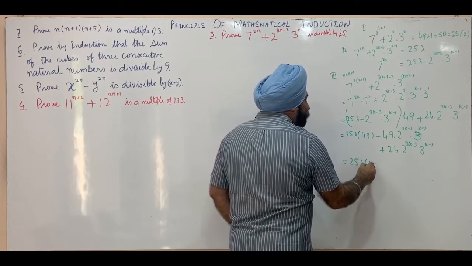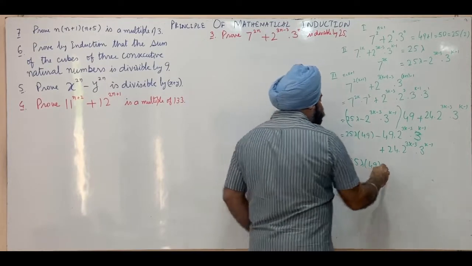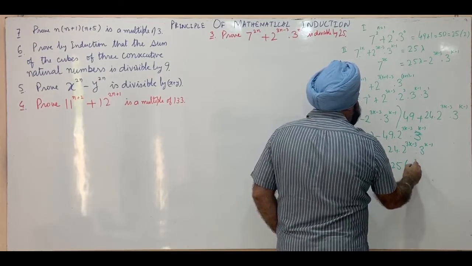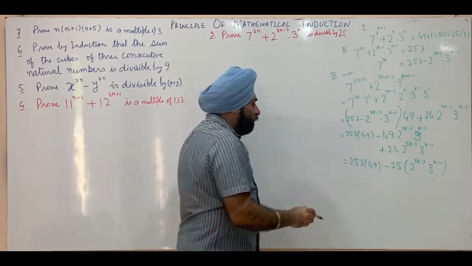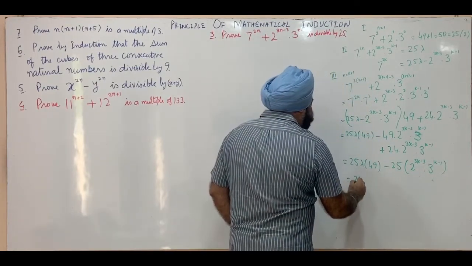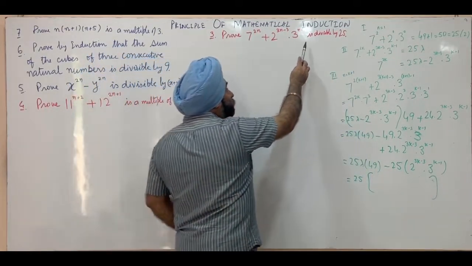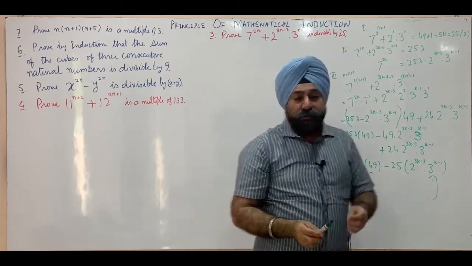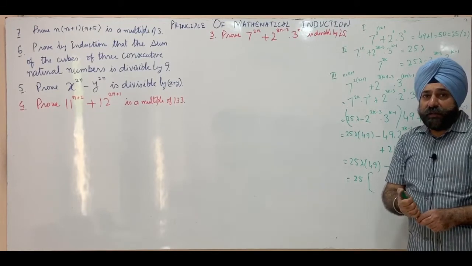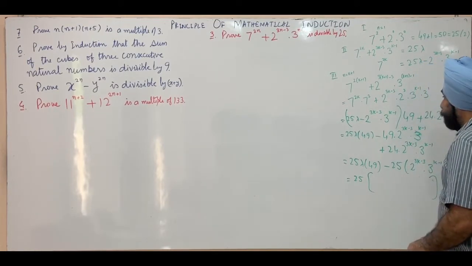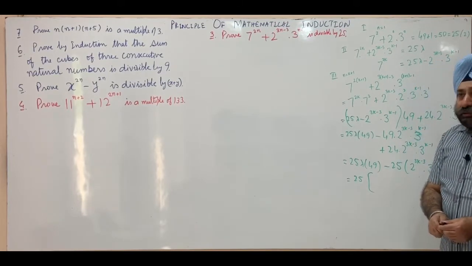So 25 lambda into 49, minus 49 plus 24 is minus 25 into 2 raised to power 3k minus 3 into 3 raised to power k minus 1. From these two we can take 25 common. It's 25 into something. This means it's divisible by 25. So therefore the result is true for n equal to k plus 1. Hence by the principle of mathematical induction, the result is true for all n which belong to the set of natural numbers.